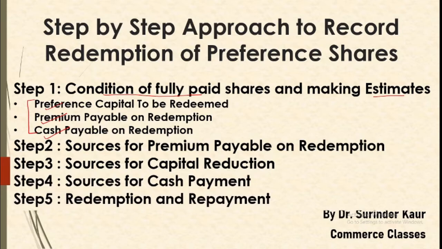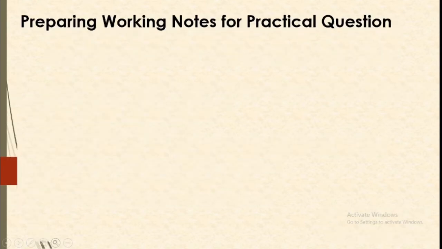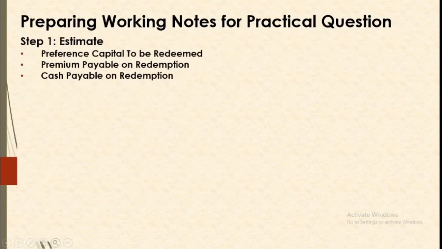So we go through the question, we make the notes for these steps and side by side we pass the journal entries. The process of journal entry making is not a separate part. With each step we can pass the entry. So what are the working notes? In the first step we are to make estimates, and before that we are to